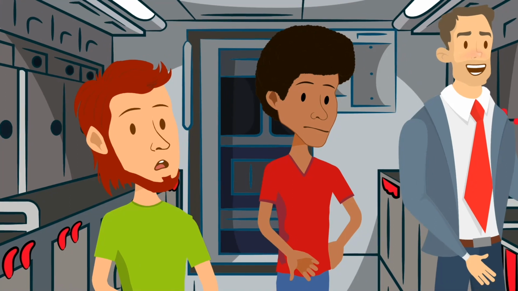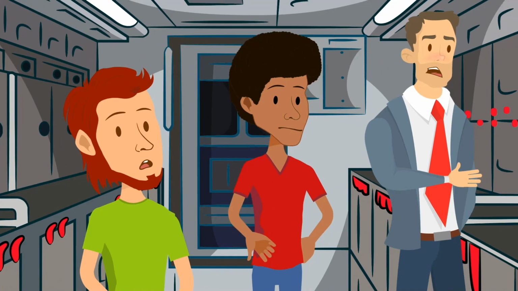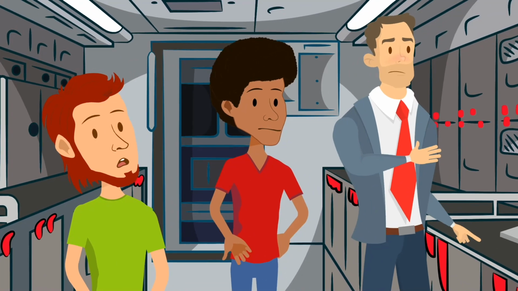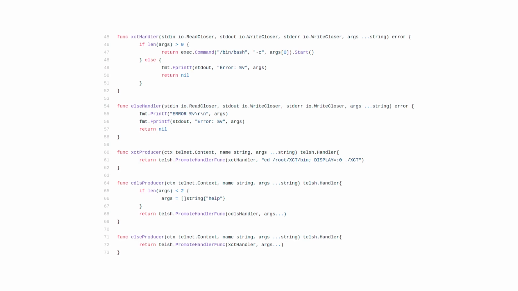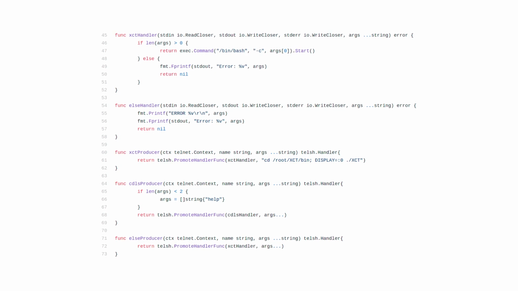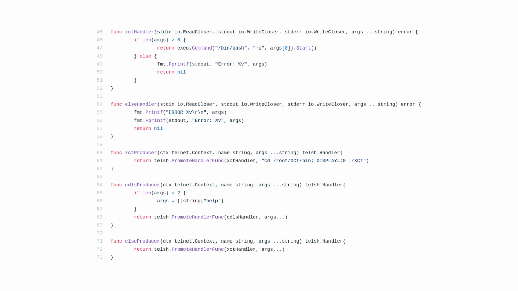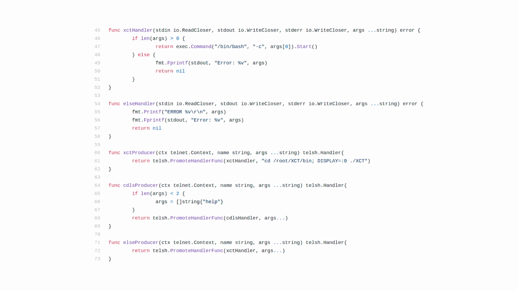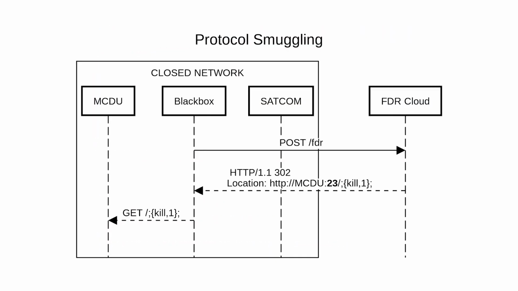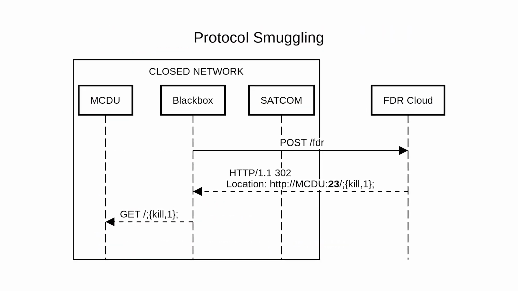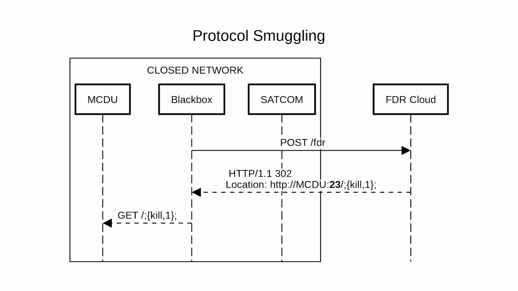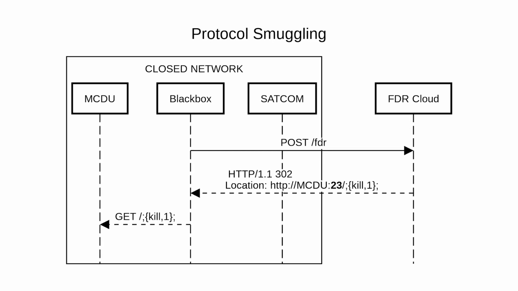After doing the calculations, your team and the technician agree that solving this problem before the plane runs out of fuel is impossible. Hey, it seems there's a command injection bug on the MCDU's telnet interface. Such a shame it's on the AFDX network we can't access. Can we maybe use protocol smuggling to exploit it? We have an HTTP request from the black box after all.